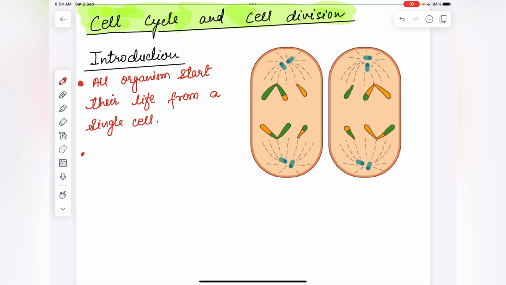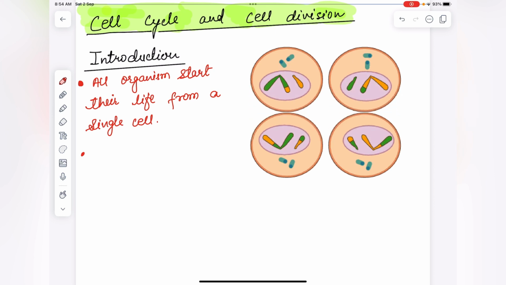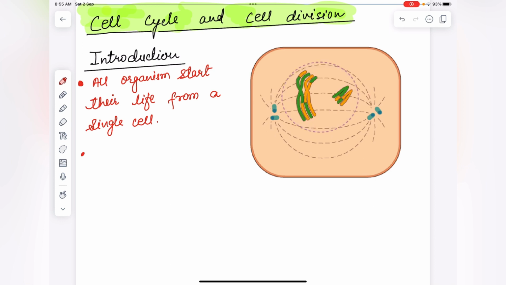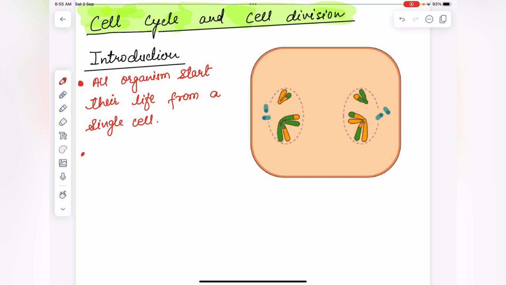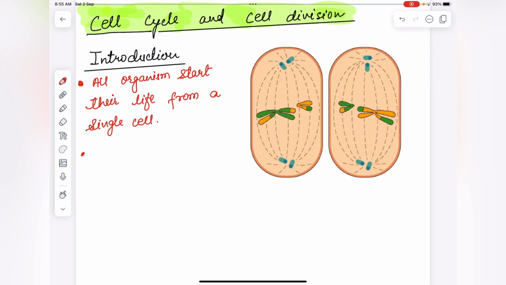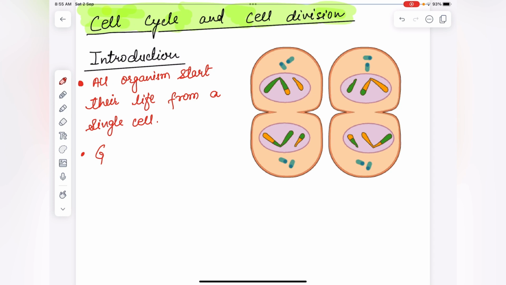Second point, growth and reproduction are characteristics of cells. All organisms start their life from a single cell. If you talk about any organism, life starts from a single cell and it divides. It may be a single-celled organism or a multicellular organism. Growth and reproduction are characteristics of cells. This is the second point. For growth and for reproduction, cell division is important.